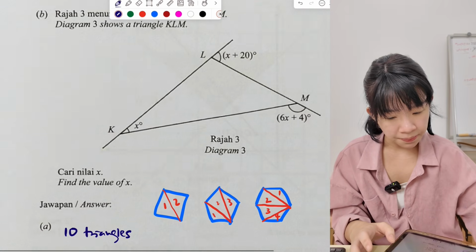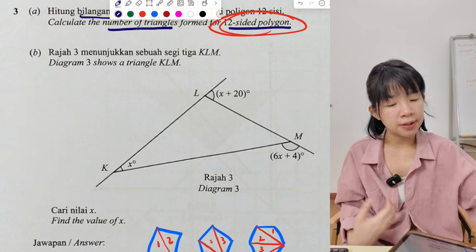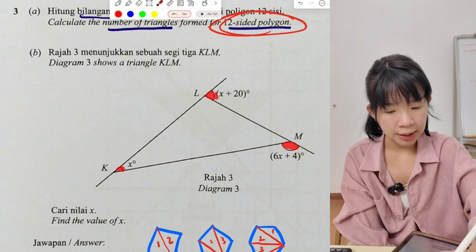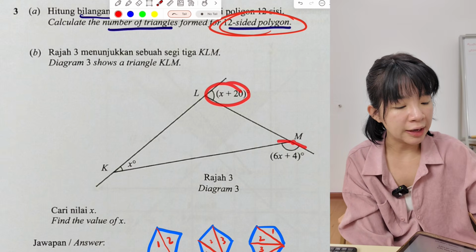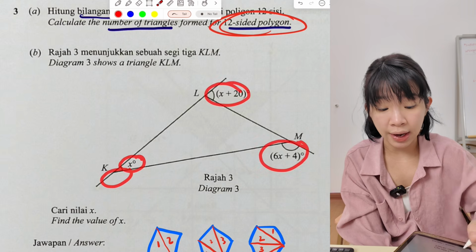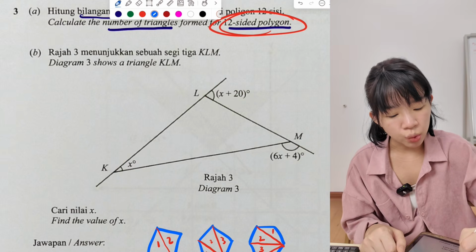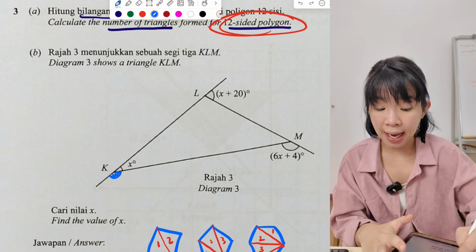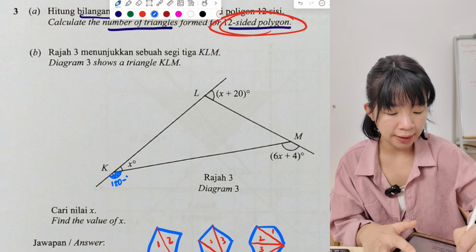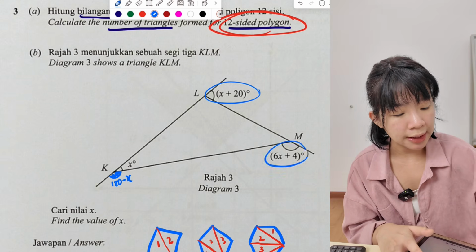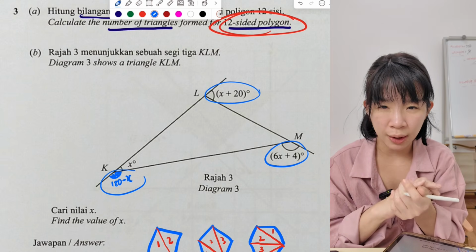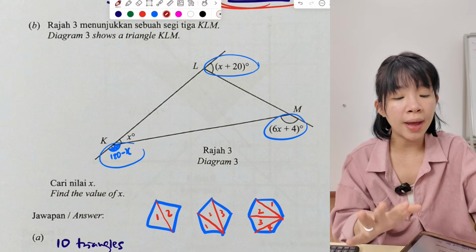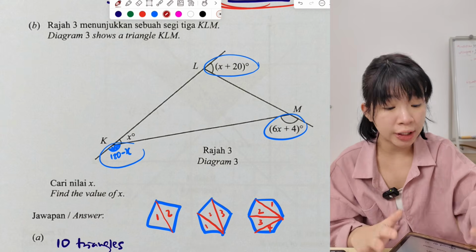Understand? Okay, part B, we need to find x. So they give us this. We have 2 exterior angles, and one interior angle. Since the majority of the angles given are exterior, we can find the exterior angle of x. So what is the angle outside? When you see a straight line it is always 180, so the exterior angle is 180 minus x. The sum of exterior angles is always equal to 360, no matter how many sides.